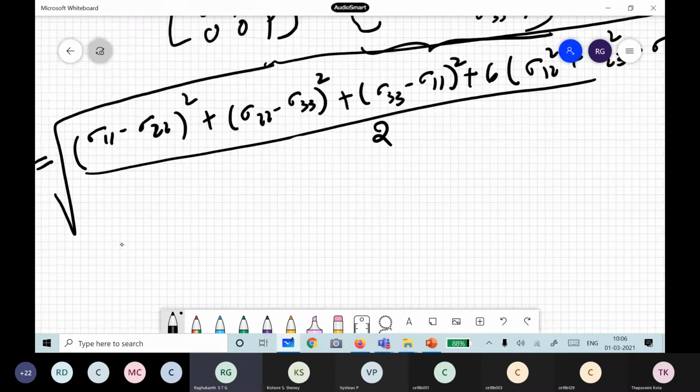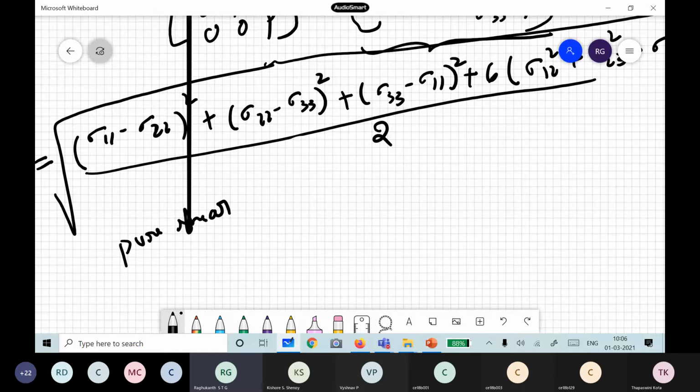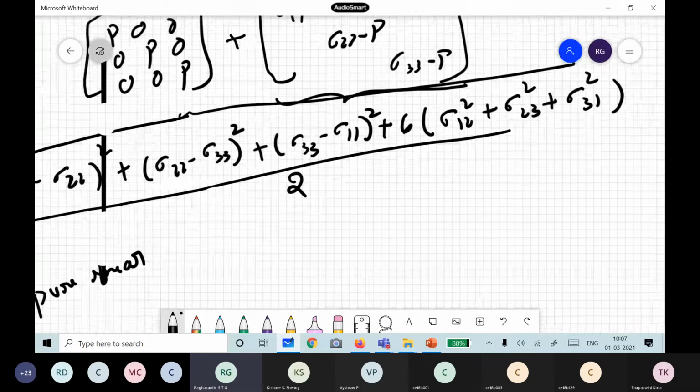So now when it is pure shear, all other stresses will be 0 except sigma 12. If you take only this expression, all others will be 0 for pure shear.